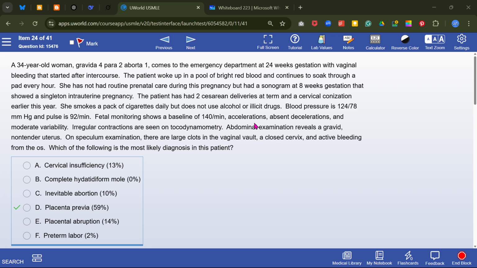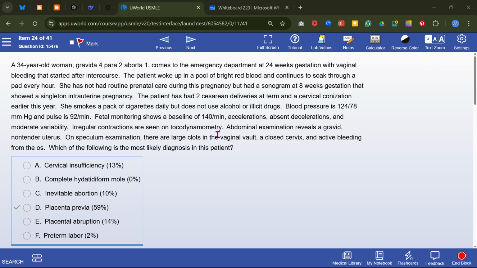Fetal monitoring shows 140 per minute. There is acceleration, absent deceleration, and moderate variability. The most important part here is the speculum examination: there is a large clot in the vaginal wall, a closed cervix, and active bleeding from the os.